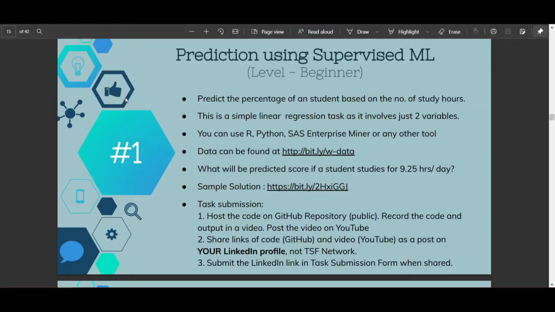This video represents my task of the GRIPS Spark Foundation internship for the month of May 2021. This task represents the prediction using supervised ML. Here we have to predict the percentage of a student based on the number of study hours.